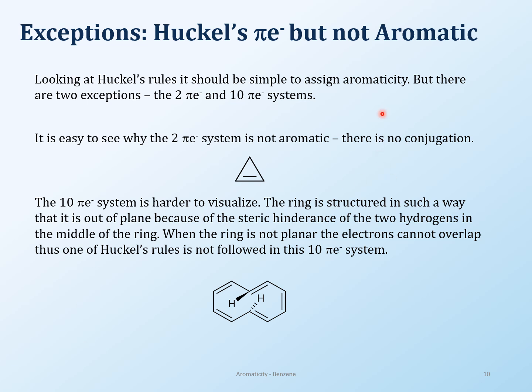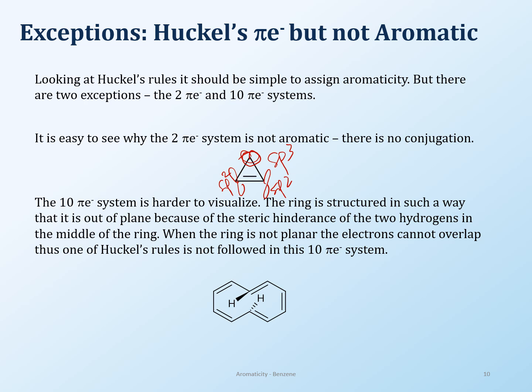Now here are the 2 exceptions that I said I was going to talk to you about. One of them is the 2 pi system, and then here is the 10 pi system. The 2 pi system here is not aromatic because there is no conjugation. Why is there no conjugation? Because this is an sp3 carbon. This is sp2, this is sp2. So you have a p orbital here, you have a p orbital here, but there is no p orbital there. So because of that, it's not going to be aromatic. The way I look at it easily enough is: is this conjugated or not? So the 2 pi system, even though it has Huckel's number, is not aromatic.